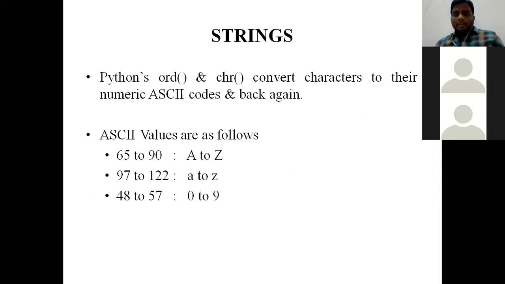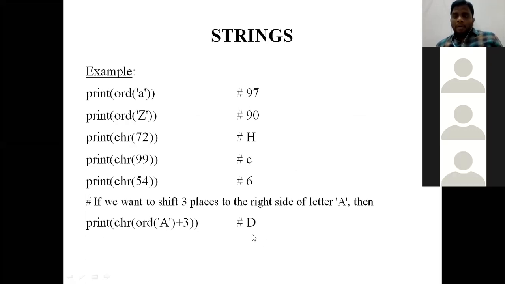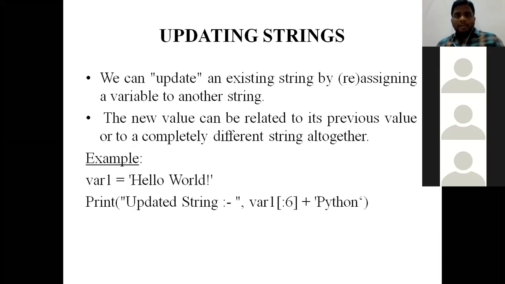Suppose if you are giving any ASCII value and if you want to get any character, then we are going to use the chr function. Suppose if you are going to give a character and if you want to retrieve the ASCII value, then we need to use the ord function. Suppose if you want to know what type of data type it is, then we are going to use the type function. ఇవాళ్టి క్లాస్ లో 3 ఫంక్షన్స్ మాట్లాడాం. టైప్ ఫంక్షన్ ఒకటి, ord function ఒకటి, chr function ఒకటి, 3 functions.